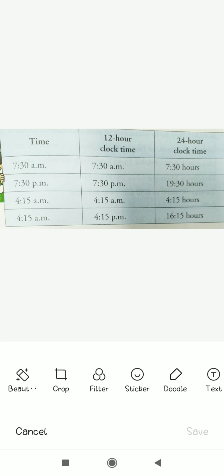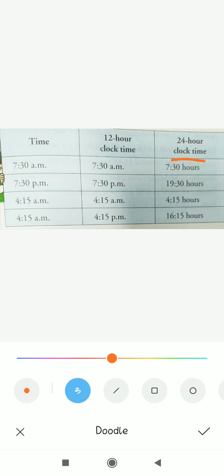But in 24-hour clock time, in place of a.m., you see, it's 7:30 hours, no a.m., no p.m. And 7:30 p.m. according to the 12-hour clock is the same, 7:30 p.m. But in the 24-hour clock, we'll add 12 here.